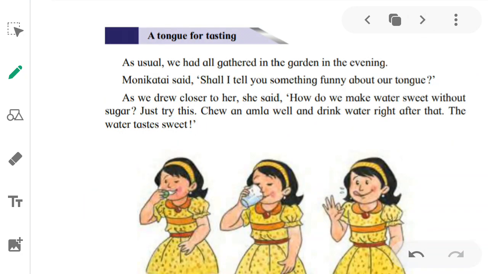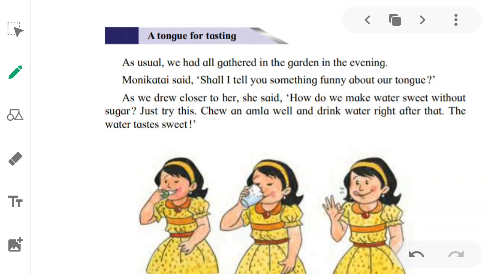A tongue for tasting. As usual, we had all gathered in the garden in the evening. So it's an evening time and everyone has gathered in the garden. Monica Tai said, "Shall I tell you something funny about a tongue?" What is she saying? Shall I tell something funny about a tongue? Something funny about a tongue?